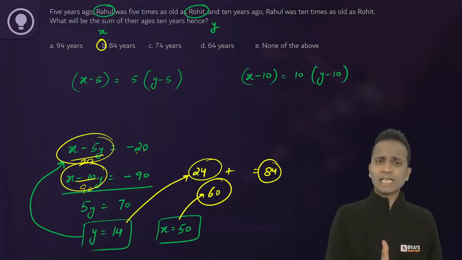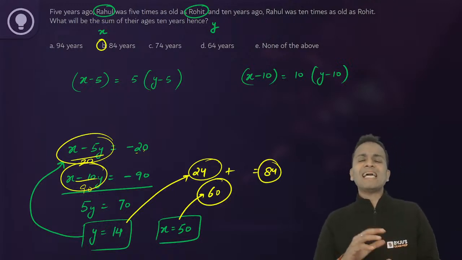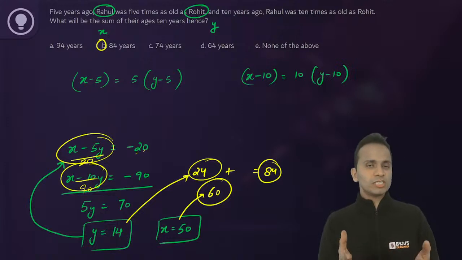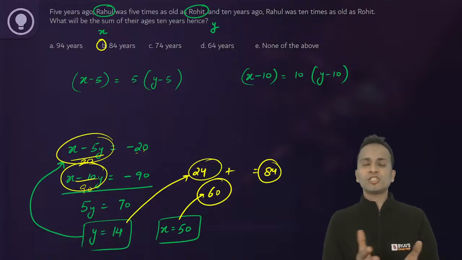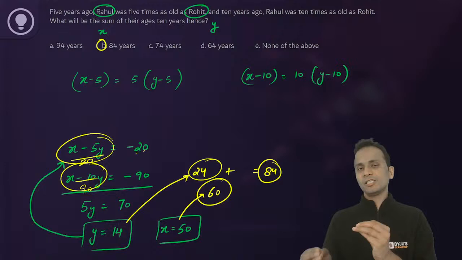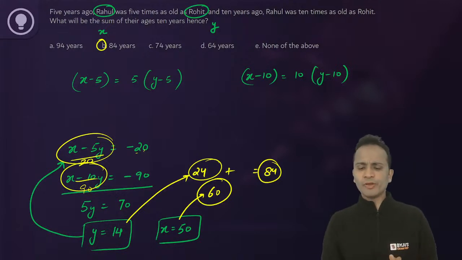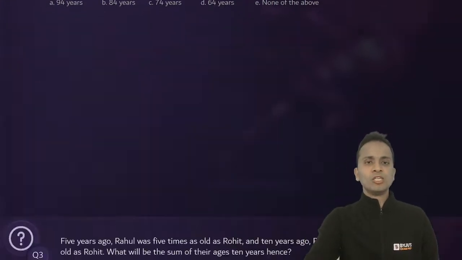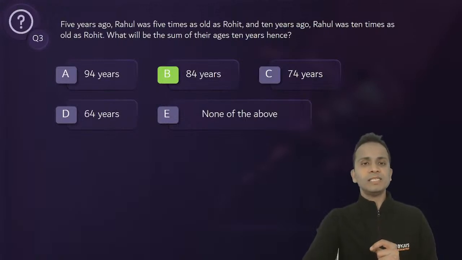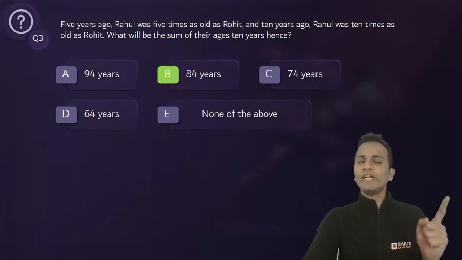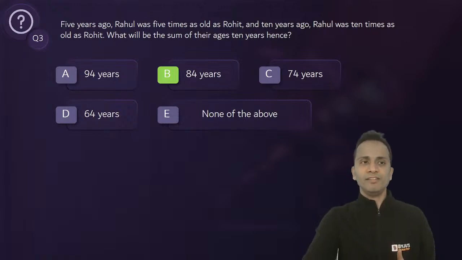The method of ratios can be used, but it will be slightly lengthy. The method that I have just shown you is the conventional and shortest possible method. So the correct answer here is option B, that is 84 years, 24 plus 60.